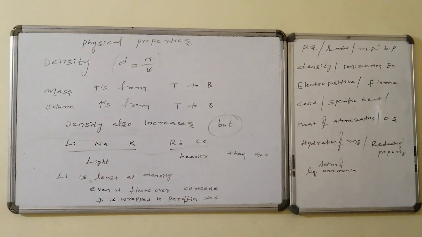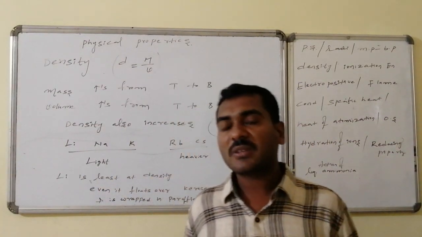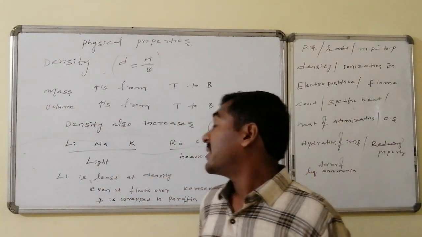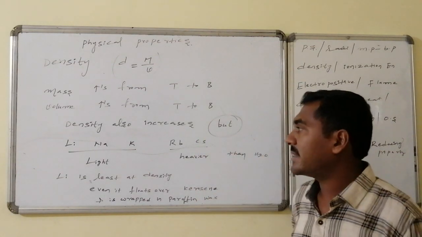Density, that is mass upon volume. Mass goes on increasing from top to bottom. Volume also goes on increasing from top to bottom. Density also increases, but there is a smart anomaly. We will discuss that one later.